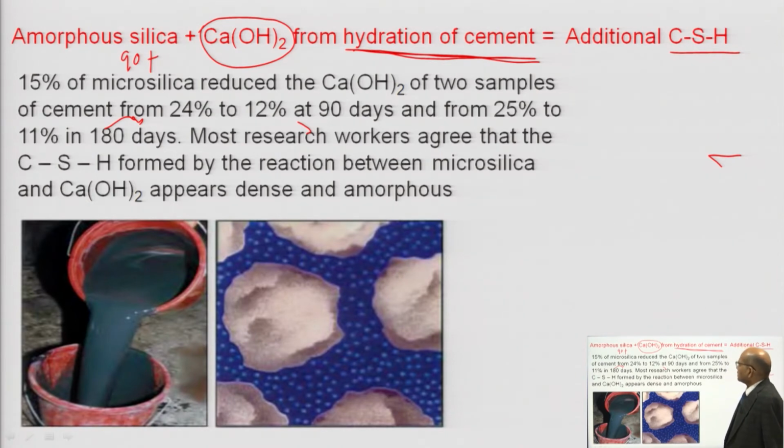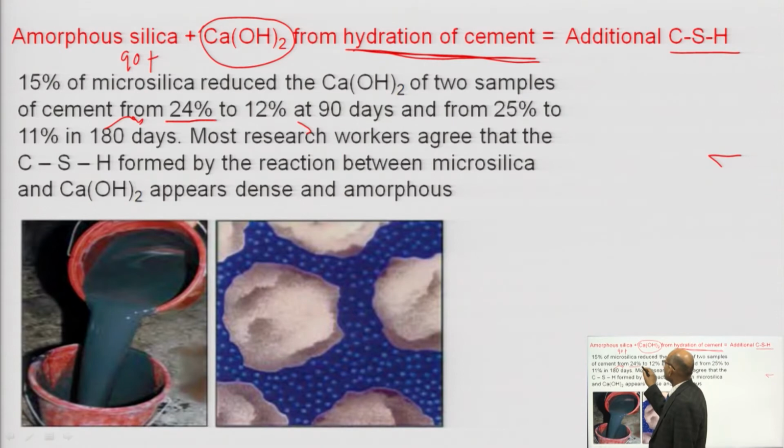If you take 15% micro silica, in the 2 samples taken here, it was observed that 15% micro silica reduced the calcium hydroxide of the 2 cement samples, where initially the amount of calcium hydroxide was 24%.